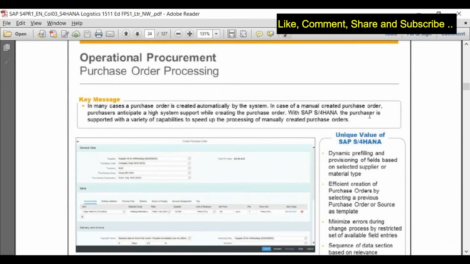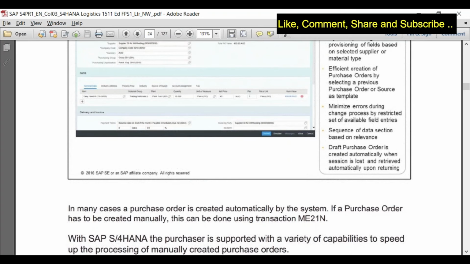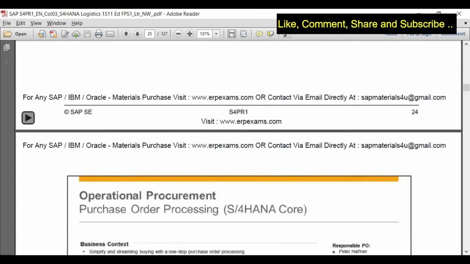Coming to purchase order processing, we have seen this new app. You can directly create a new purchase order using this screen, or you can also copy the existing purchase order, which will automatically copy most of the data, and you can just make the changes. Okay, so this will also tell you the benefits compared to the traditional system.